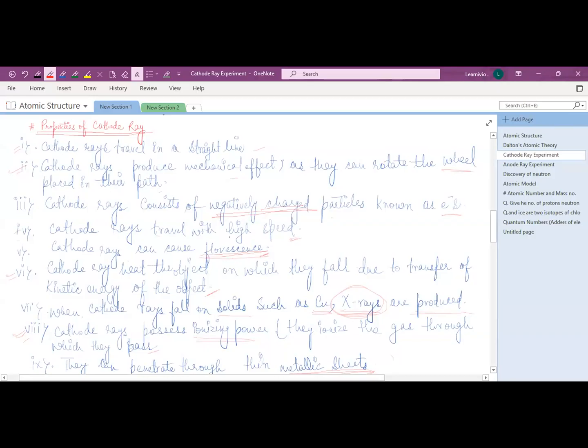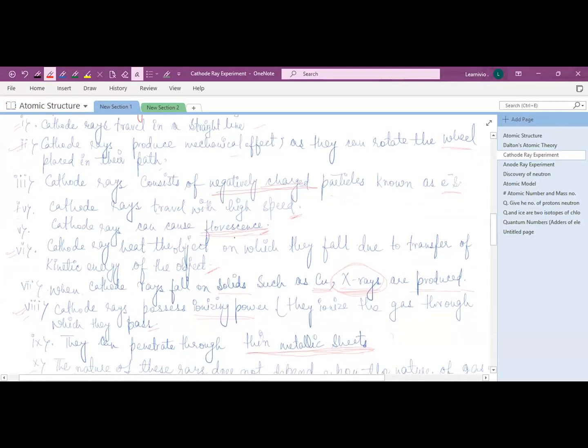And cathode ray travels with a high speed, and the speed is just similar to that of speed of light. So that much speed is of cathode ray. Cathode ray travels with a very high speed. Cathode ray causes fluorescence, as we have seen in the experiment.